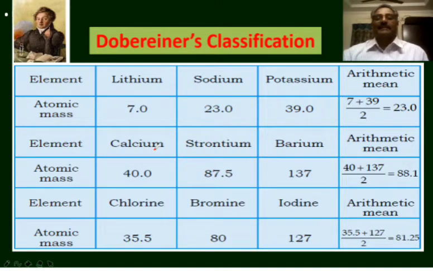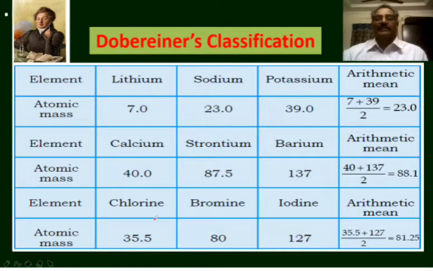Another triad is calcium, strontium and barium. Atomic mass of calcium is 40, atomic mass of strontium is 87.5, atomic mass of barium is 137. The arithmetic mean of the atomic masses of calcium and barium is 88.1, that is nearer to the atomic mass of the middle element strontium.